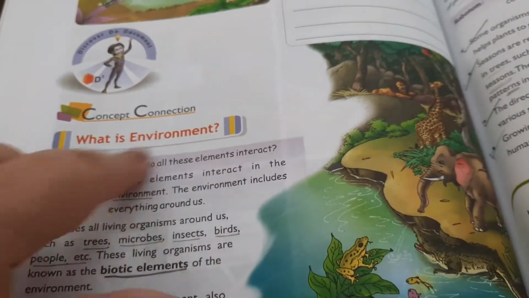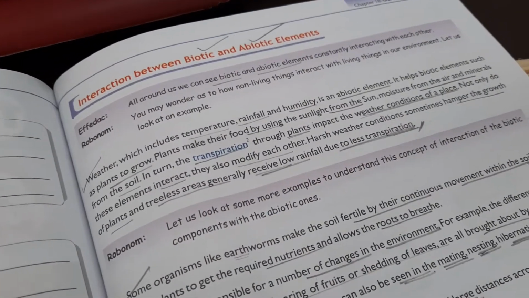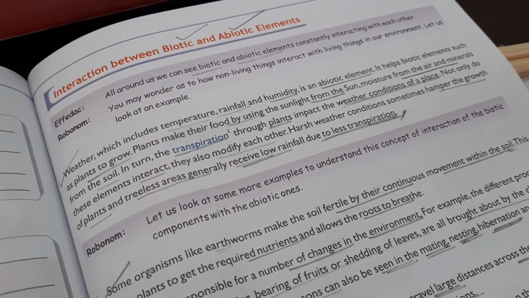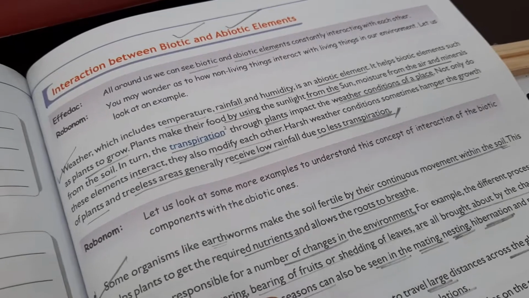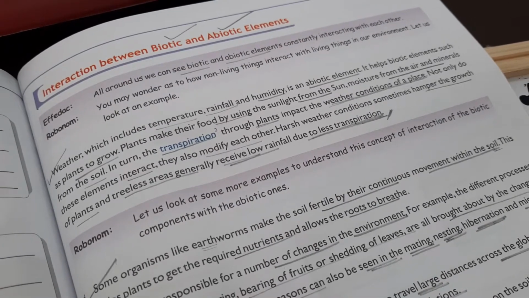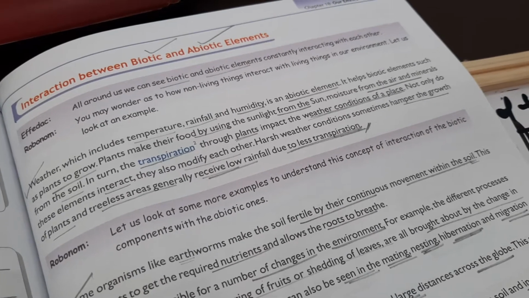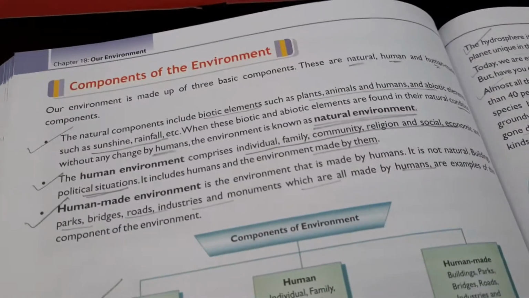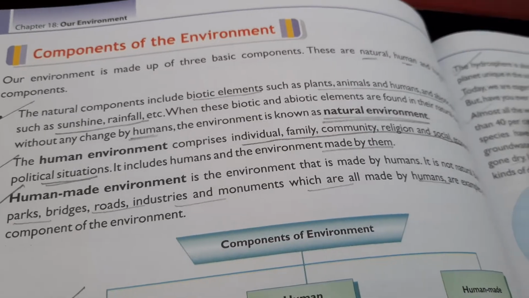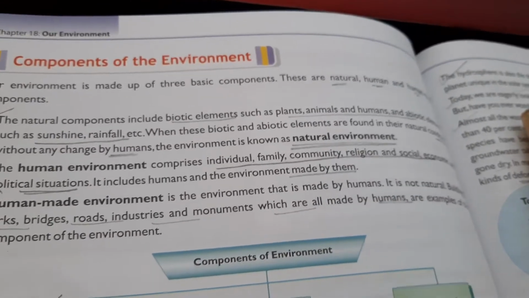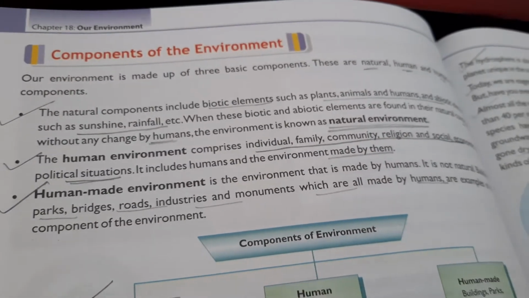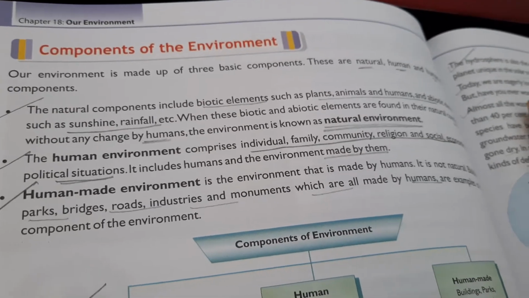Basically, environment includes our surroundings, then the interaction between biotic and abiotic elements. That's the most important interaction between biotic and abiotic elements. So today we are going to study the components of environment. This is the easiest chapter you would have ever studied. You just need to go through a few things quickly. There are many things which we already know.